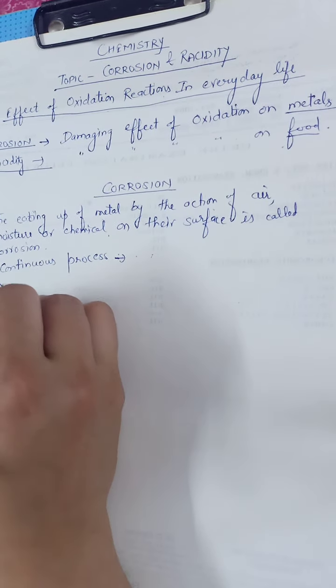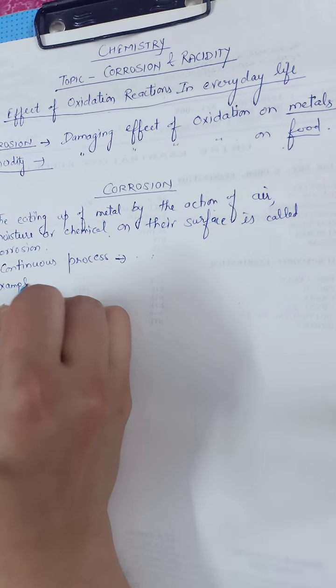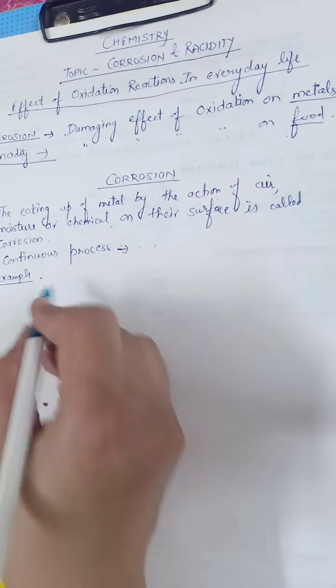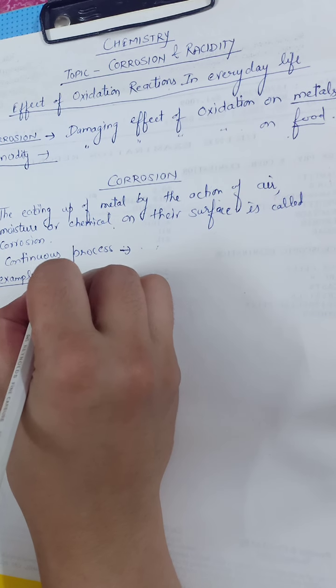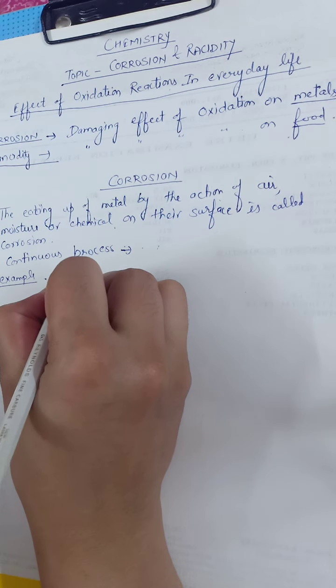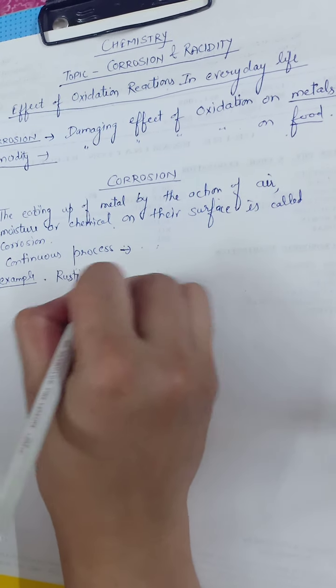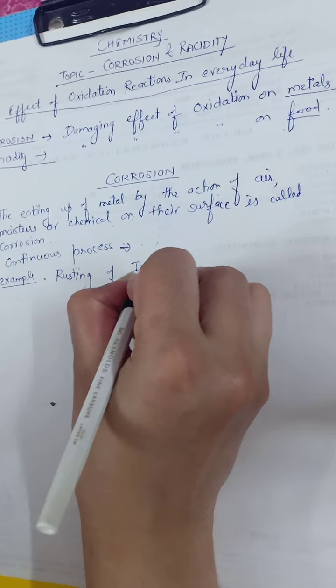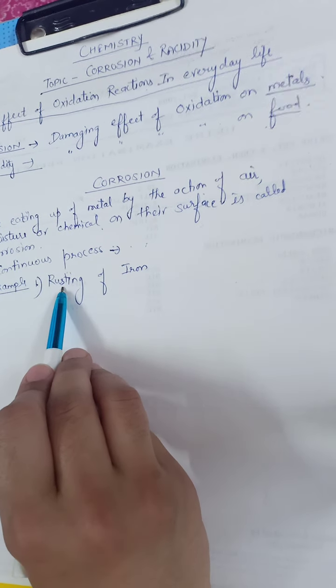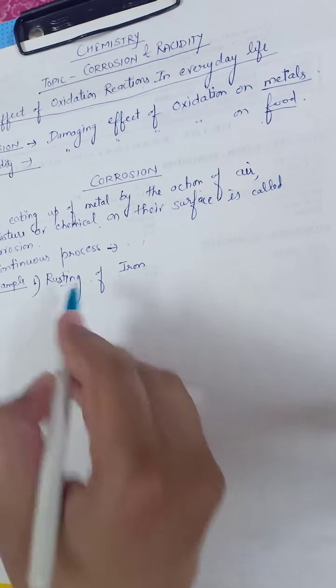For example, the most common example of corrosion is rusting of iron. Corrosion of iron is known as rusting.